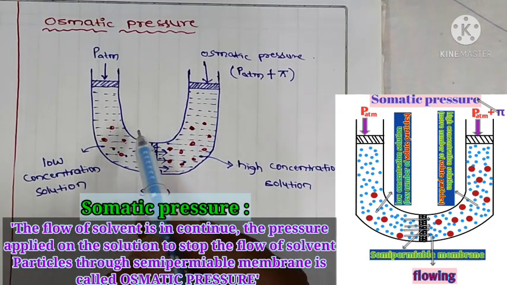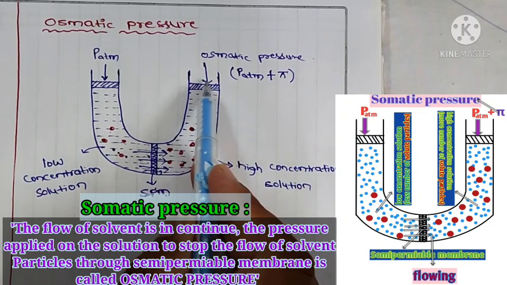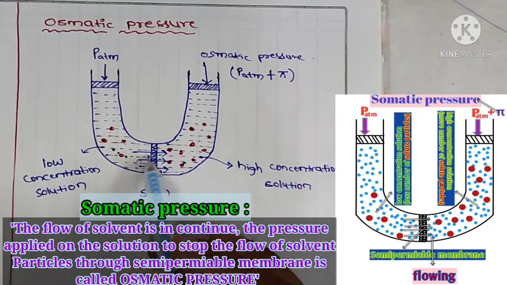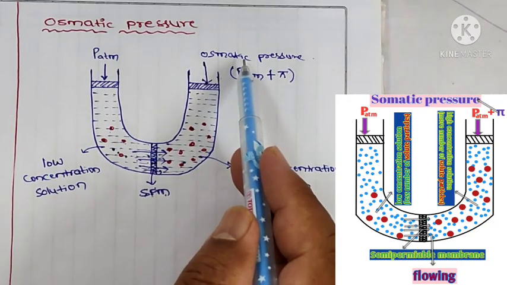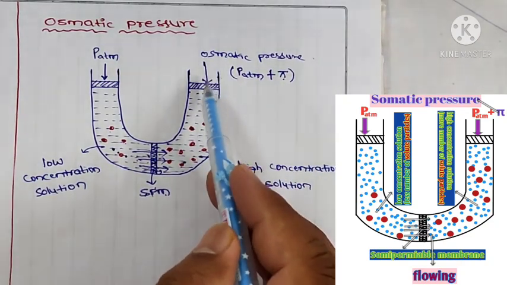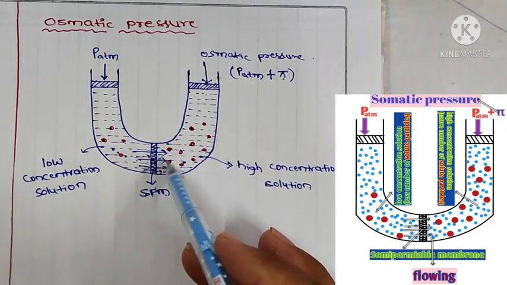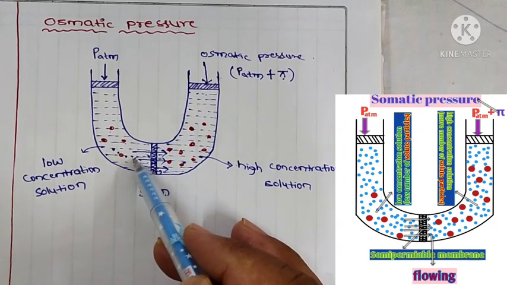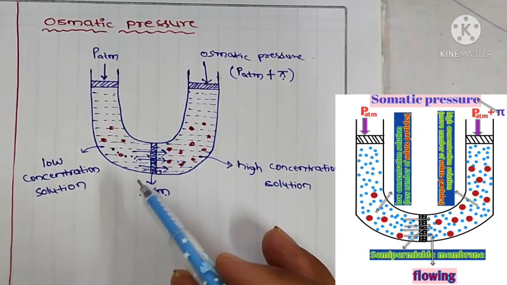So the flow of solvent is in continue. The pressure applied on the solution to stop the flow of solvent particles through semi-permeable membrane is called osmotic pressure. So here we have to apply additional pressure. That additional pressure is called osmotic pressure to stop the flow of solvent particles from lower concentration area to higher concentration area through the semi-permeable membrane.